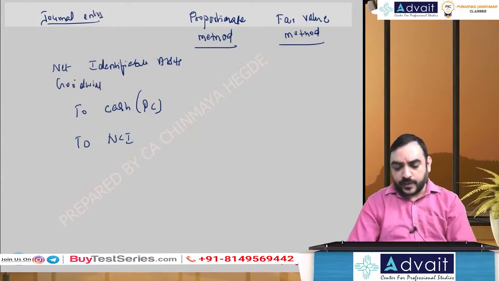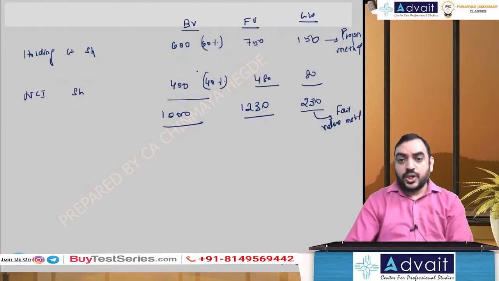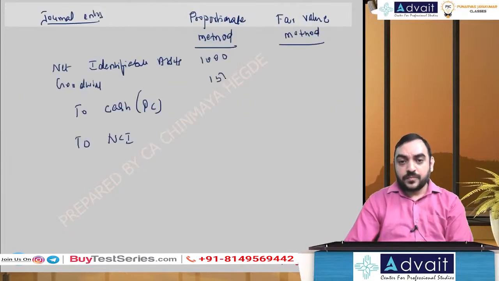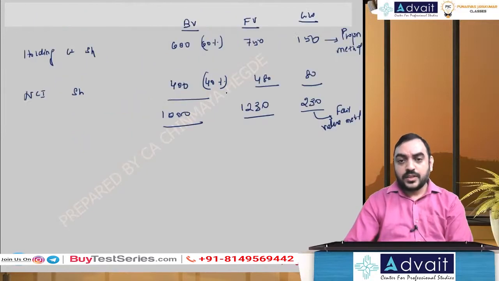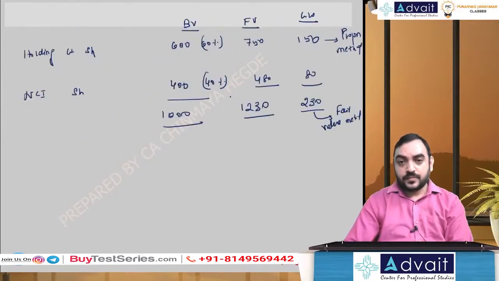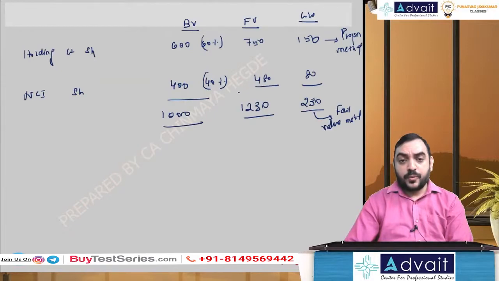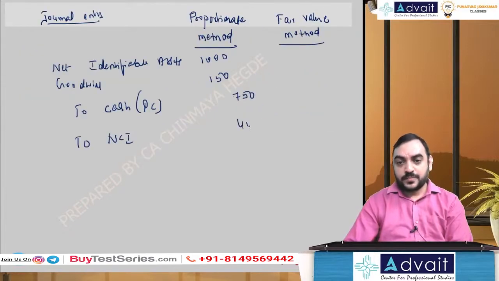Anyway, we already calculated here. Net identifiable assets is 1000. Goodwill under proportionate method, we calculated 150. To cash, the purchase consideration, 750. And NCI proportionately 400.